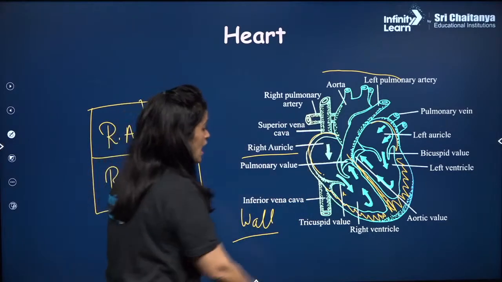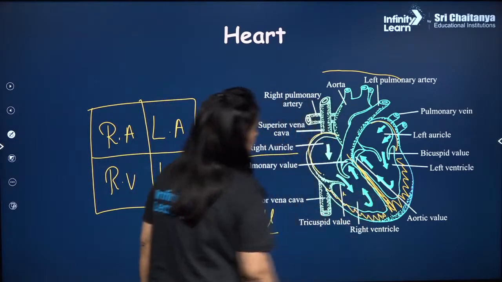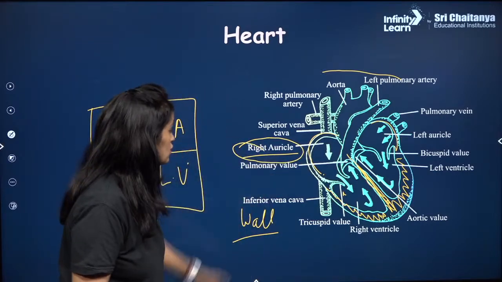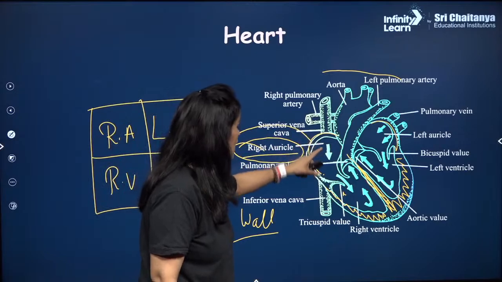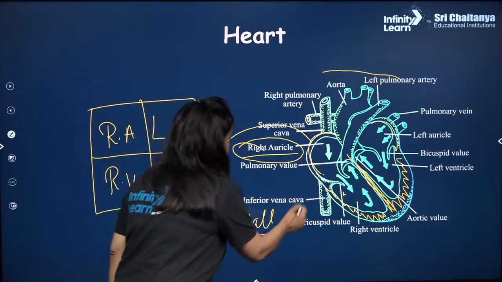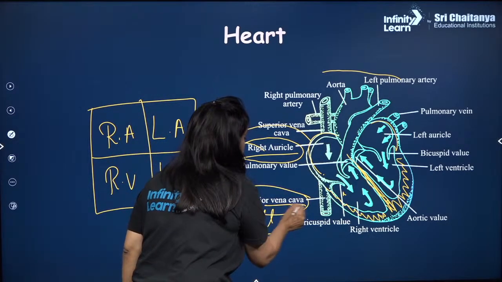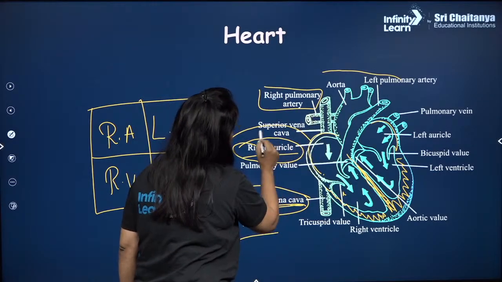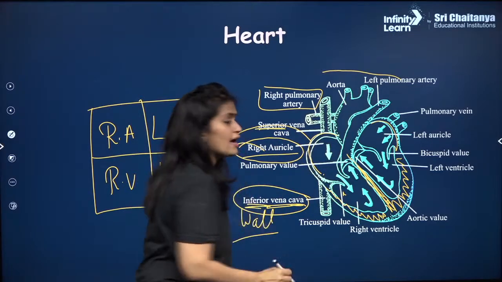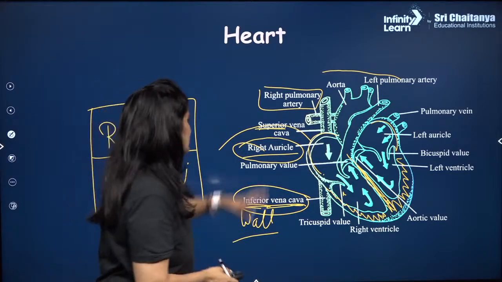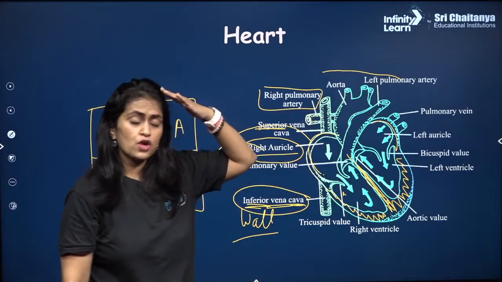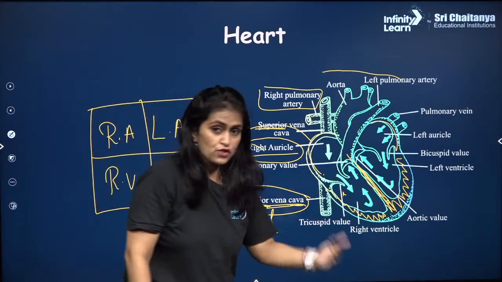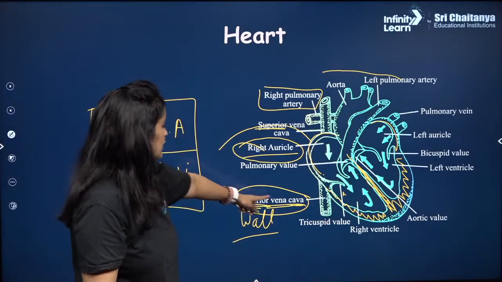Now we will see cardiac septum भी हमने देख लिया, ये वाला cardiac septum. Now the first one we will start with right auricle. Right auricle में blood आएगा. How the blood comes? It comes from the vena cava. Right? It comes from the vena cava. In your NCERT, they have not written superior and inferior. They have only mentioned vena cava. लेकिन ये कोई super science नहीं है. Superior is from top, the body का blood would be collected, and inferior is from the bottom, the body का blood would be collected over there.